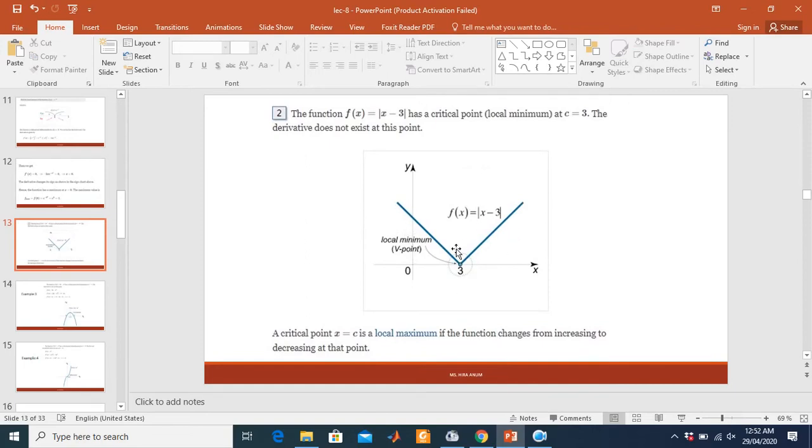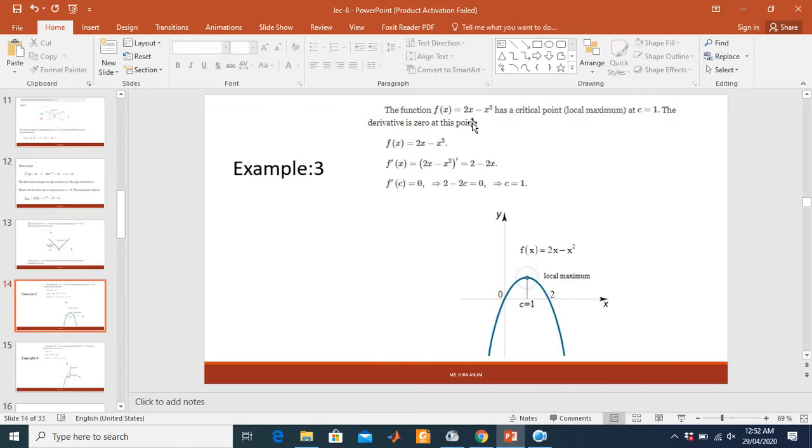Otherwise it becomes a local minima because the function is decreasing then increasing. So this point is a local minima. If at point c the function goes from increasing to decreasing, then it will be maxima, but here we have a local minima.